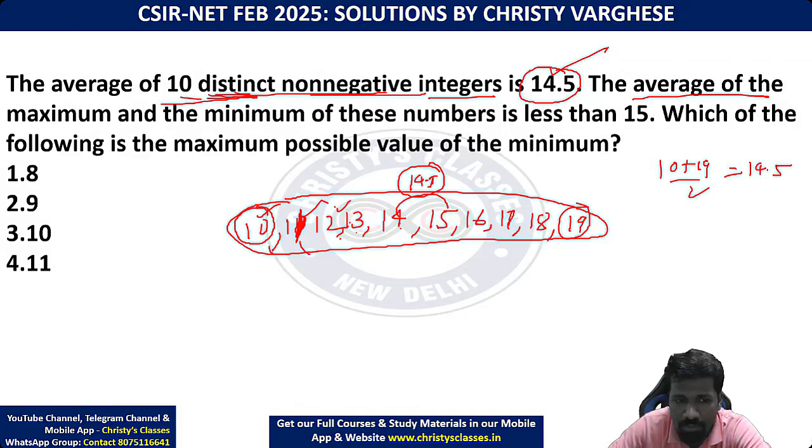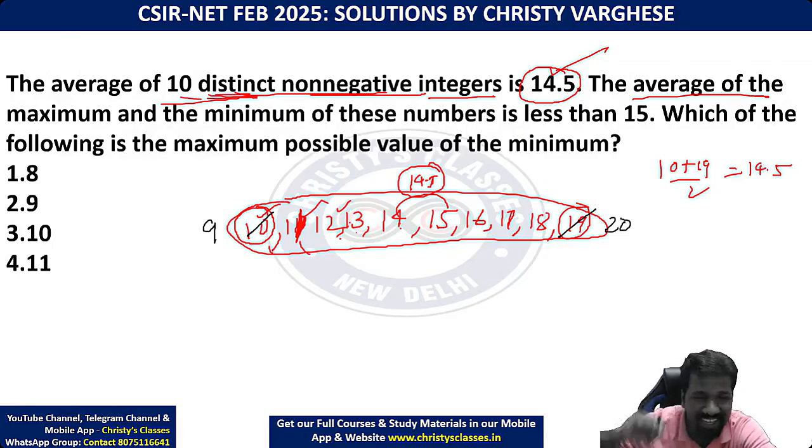For example, there is something called deviation approach. If I change the deviations, like 10, I am reducing 1 and keeping 9 here. 19, I am increasing to 20. Then the average won't change. Why that average won't change? Again, little more detailed theory, which we'll be discussing in the class. So, इसका average भी 14.5 होगा. But इसमें problem, one second.